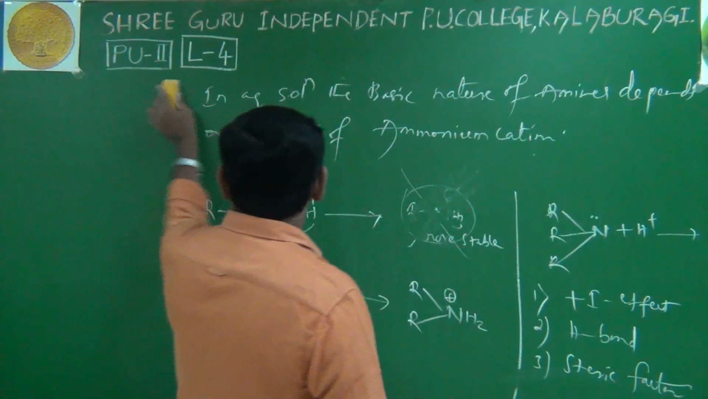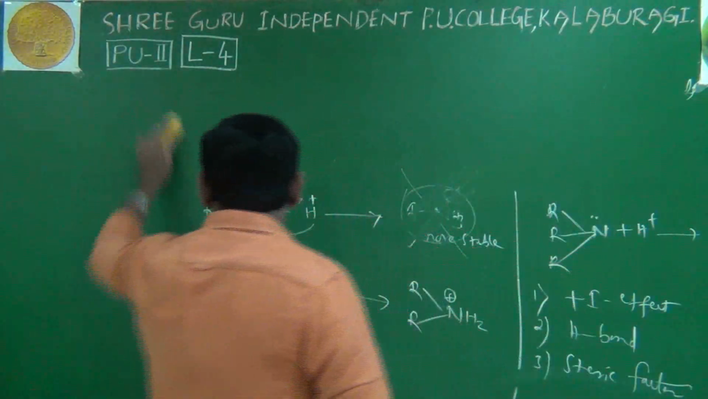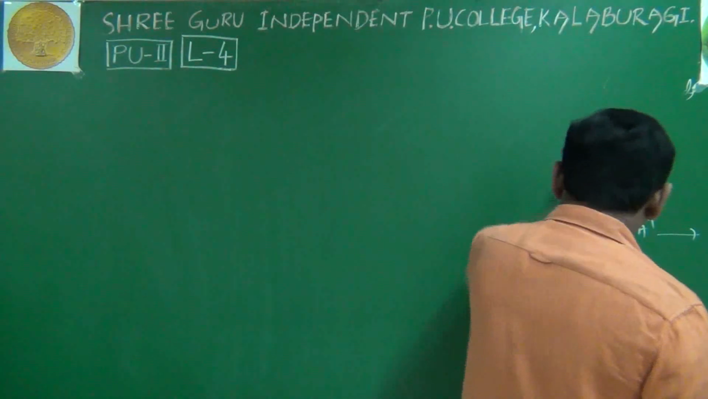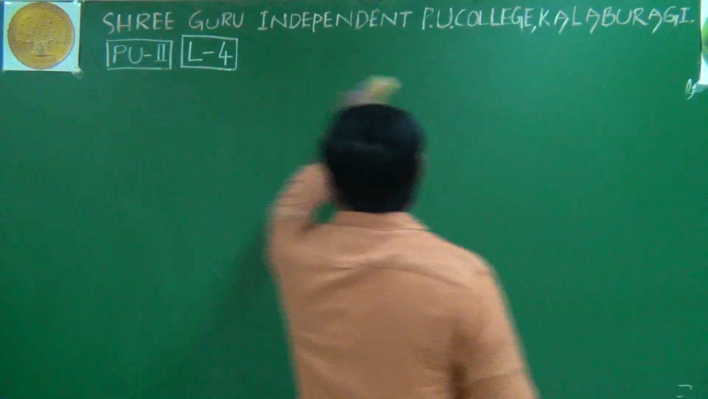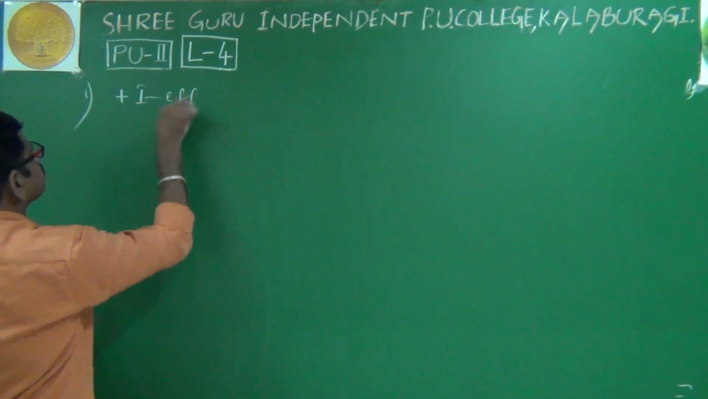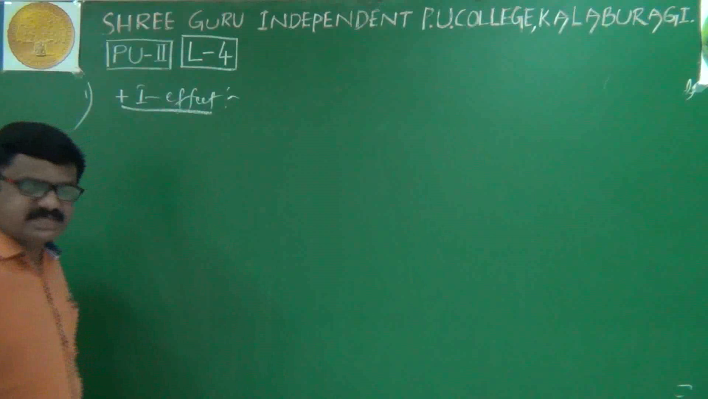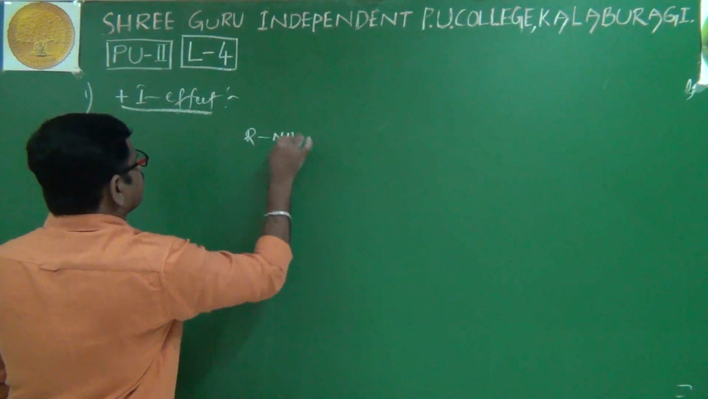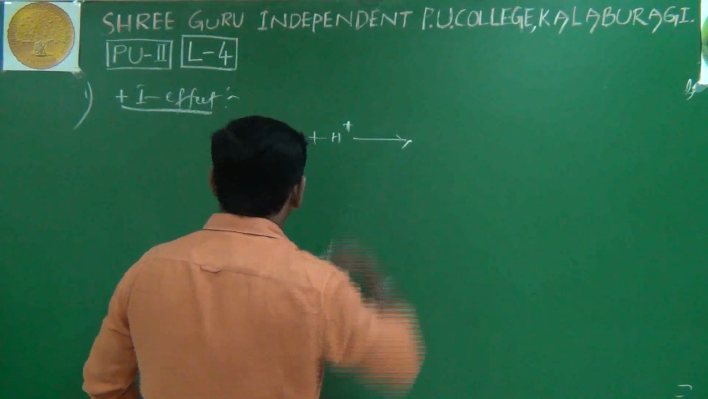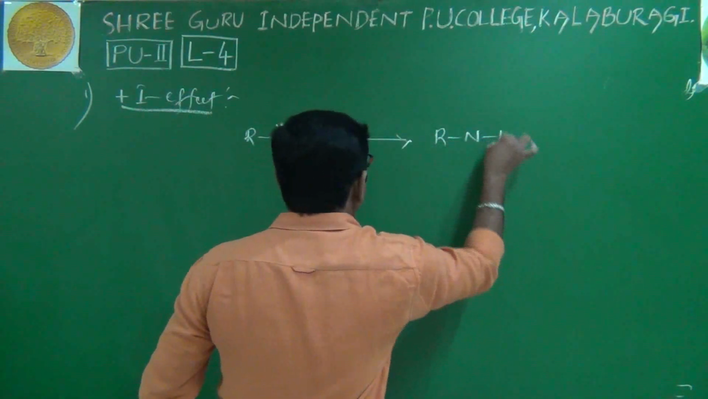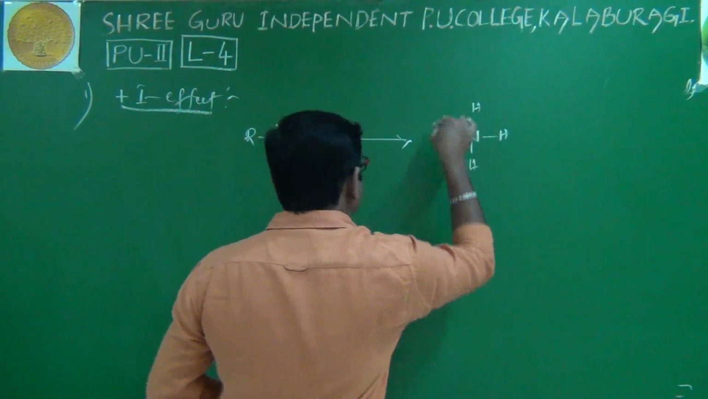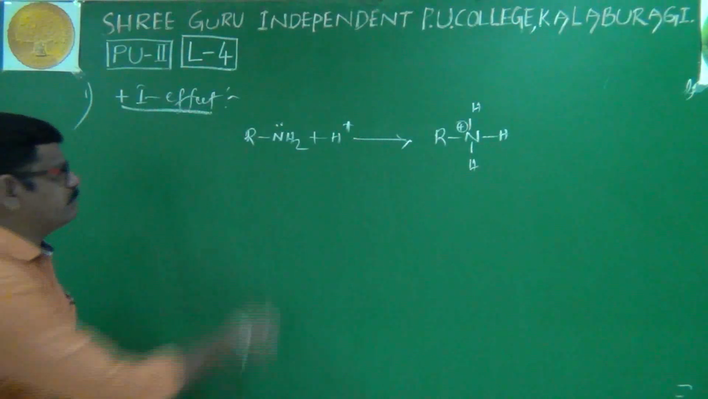See here carefully. First I explain inductive effect, plus effect, number one. For that purpose, once again I will write R NH2, primary amine, protonated from aqueous solution. You will get R NH3 plus, its corresponding cation from primary amine.